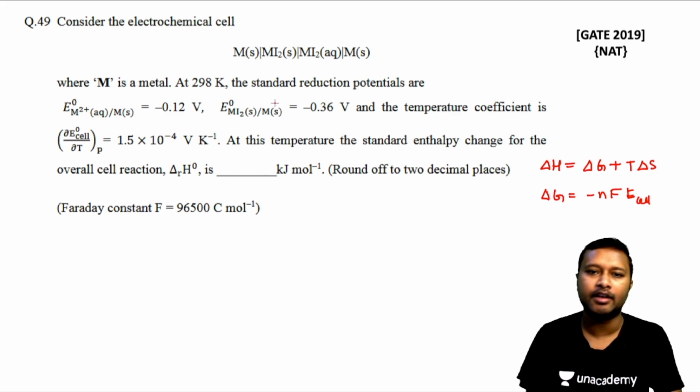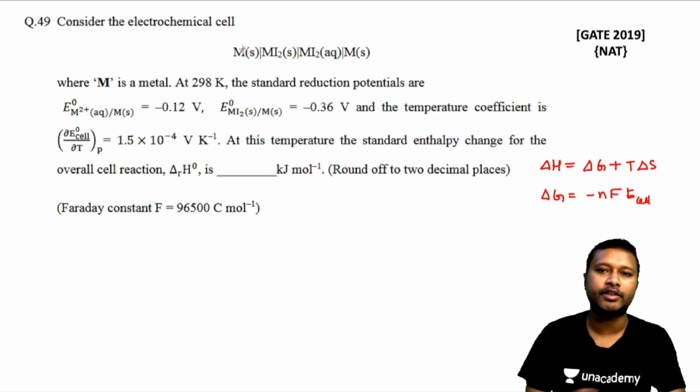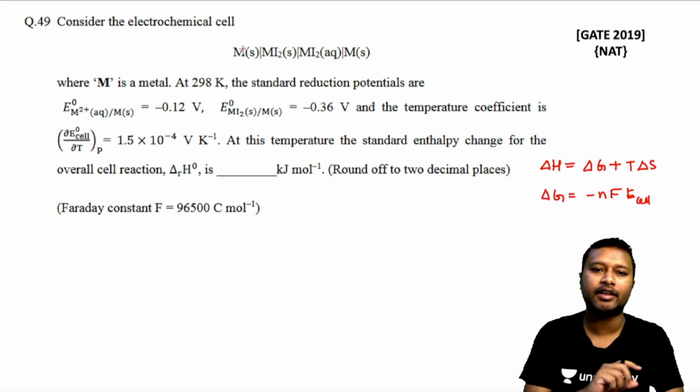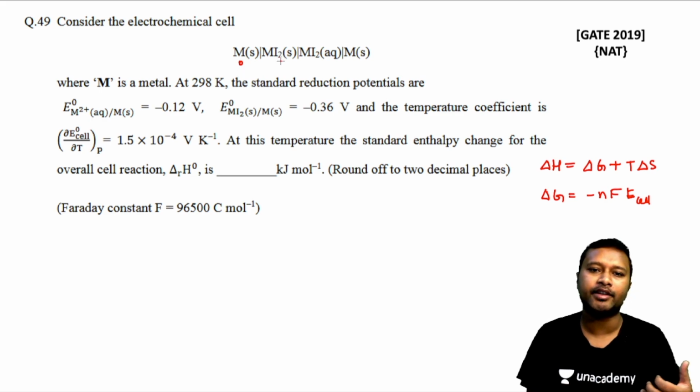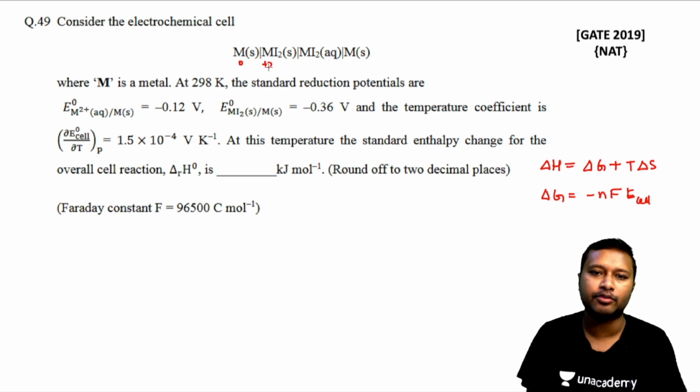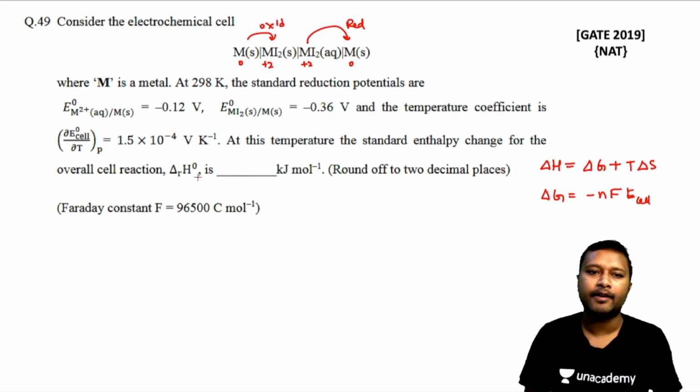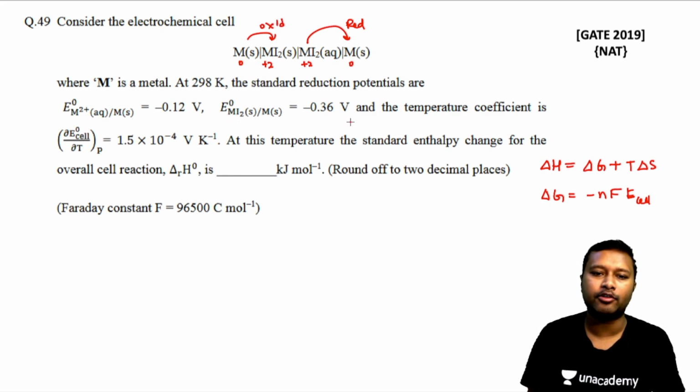Now if you see the cell, in this cell the metal is the same. So it's again a concentration cell which is given to you, but the things are not given in the activity form. What you have to understand is here the metal is in zero oxidation state, and since it is with iodine, we'll consider that the oxidation state is getting changed to +2. So oxidation is being done over here, and here it is in +2 oxidation state and it's getting changed into zero oxidation state. So reduction is being done here, and on this side oxidation is being done. All right, now that means you can write down E of the cell.